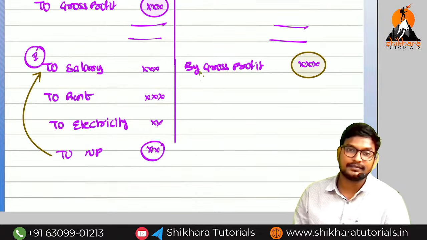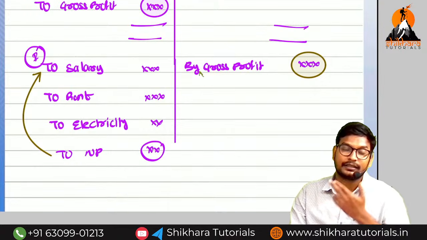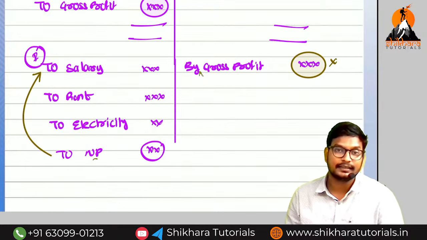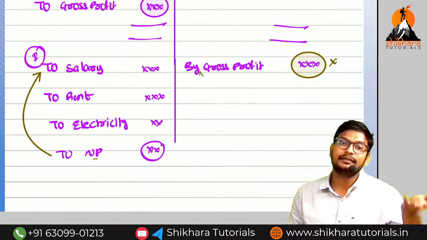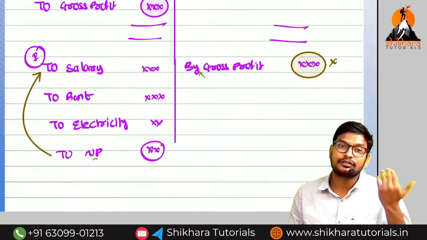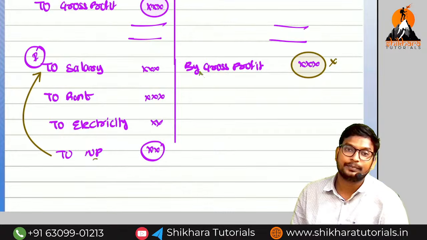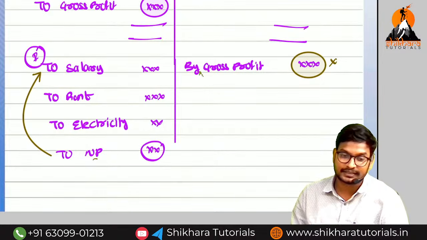So in the numerator, instead of taking the gross profit, they have taken the net profit plus insured standing charges divided by turnover only. Which turnover we need to consider? Previous year turnover, because first we will find out the previous year gross profit percentage. So this is the concept of standing charges and insured standing charges, and why the formula comes into the picture.